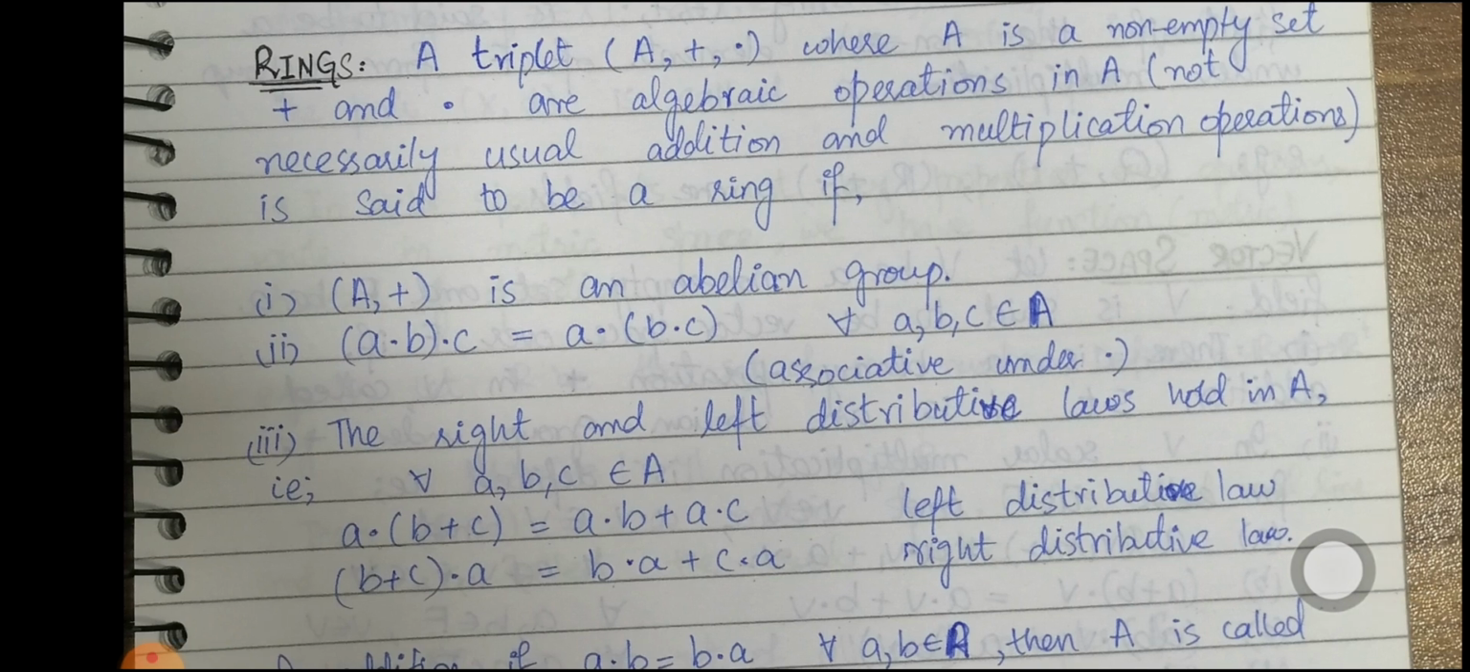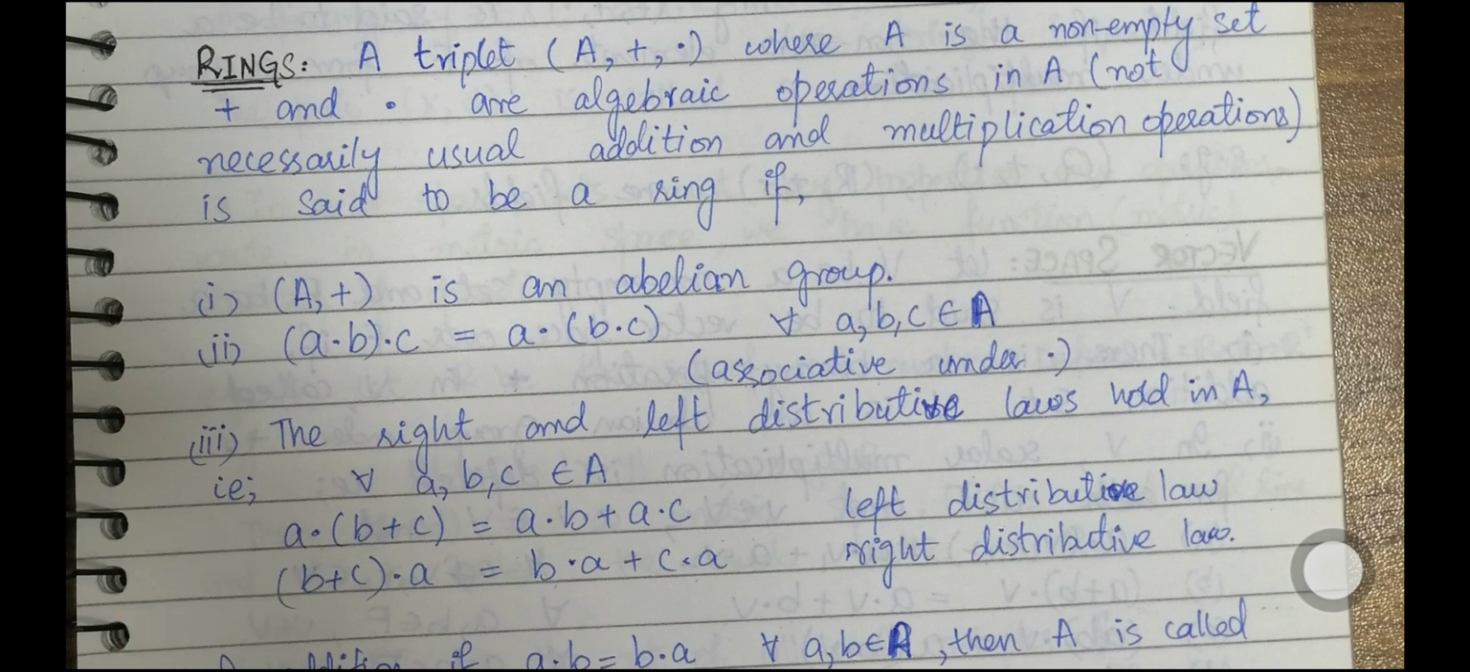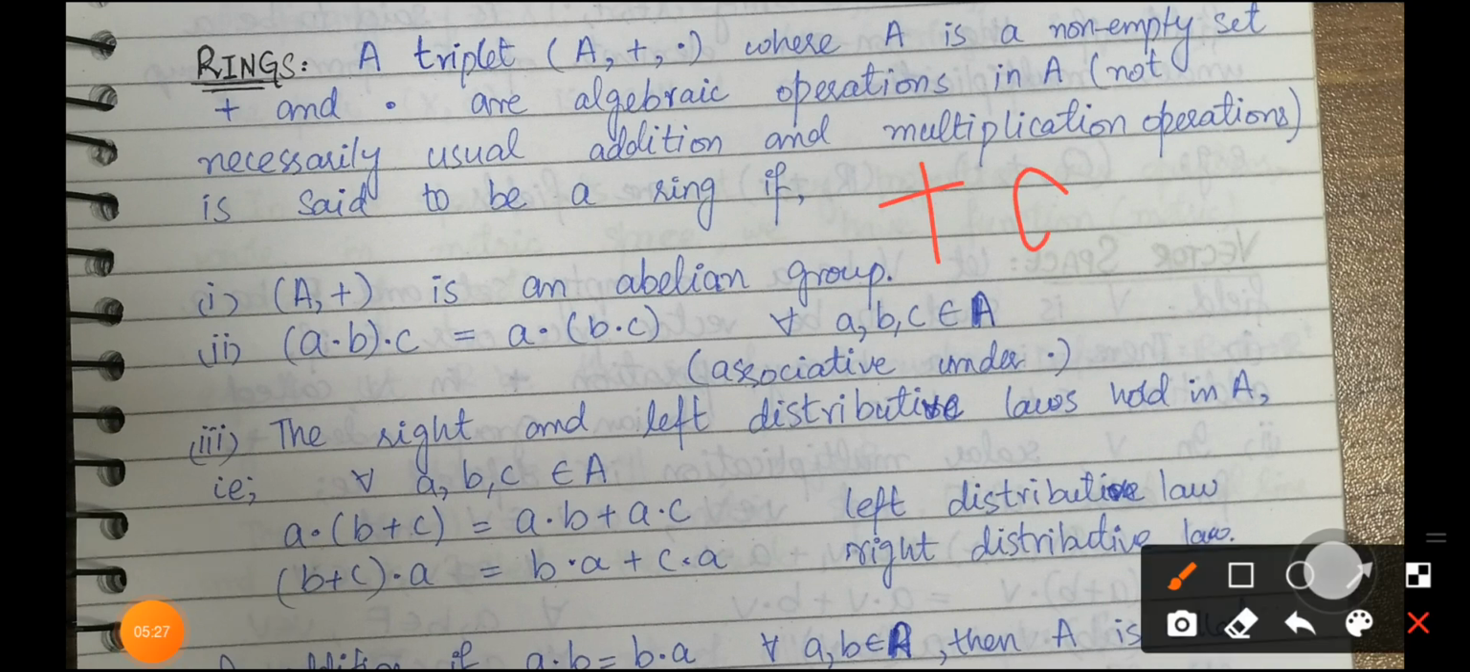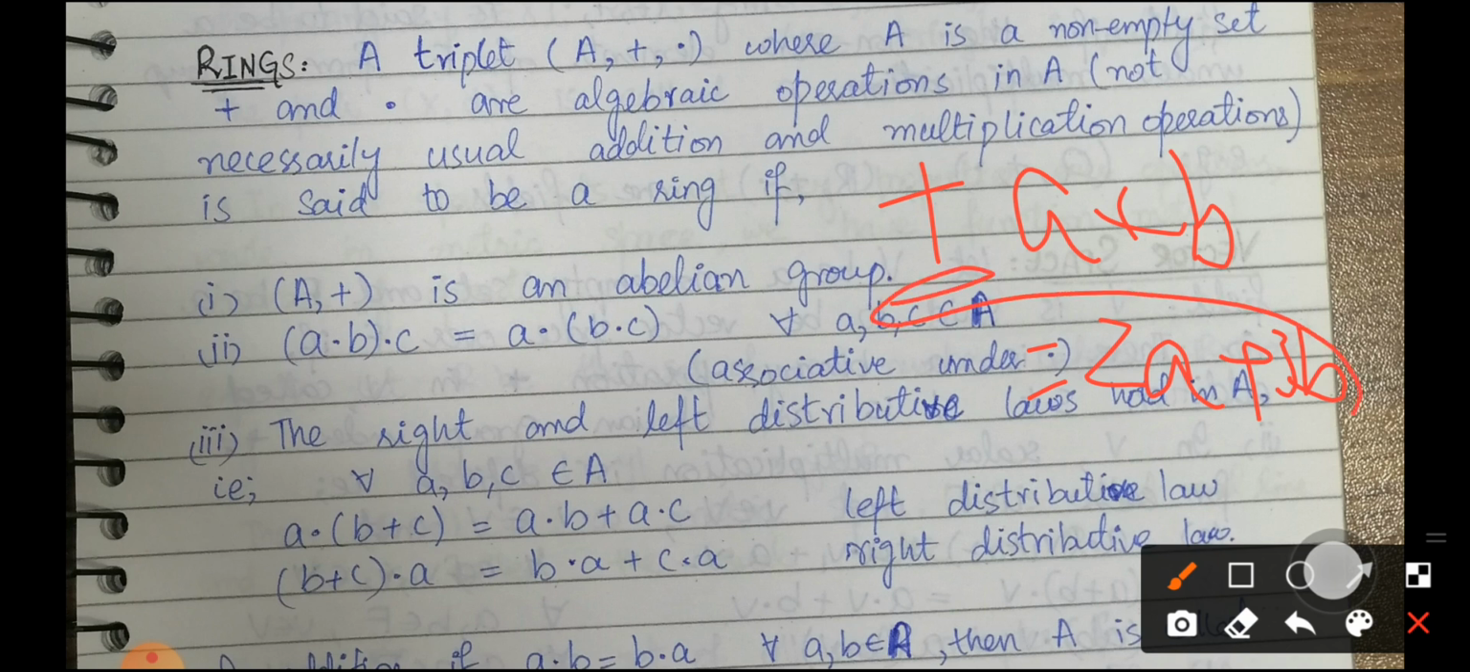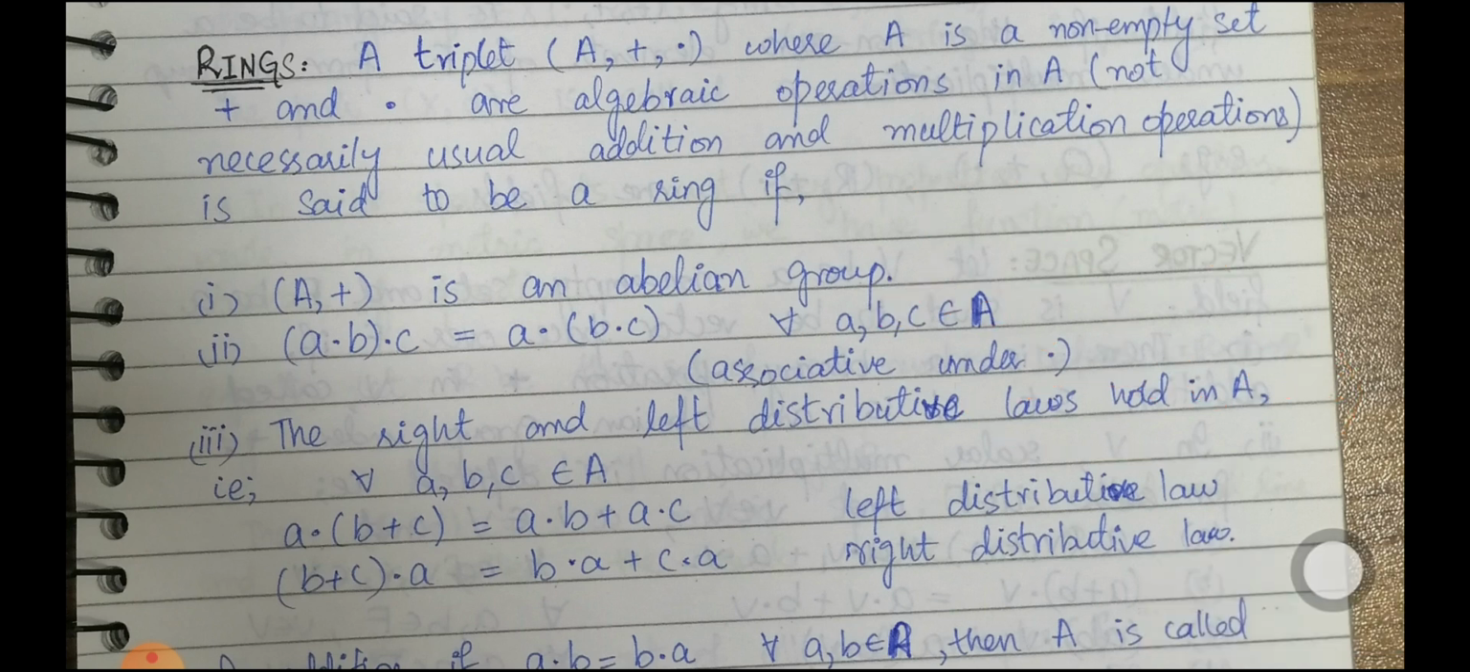Like I can say that the addition is going to be A plus B, for any A, B belonging to the set A, equal to 2A plus 3B. Then I will check all the properties with respect to this addition operation. So these two, addition and multiplication, are not necessarily the usual addition and multiplication, but these could be the usual ones as well.